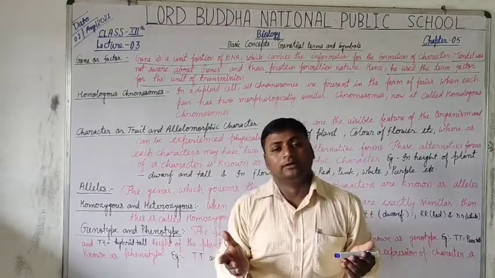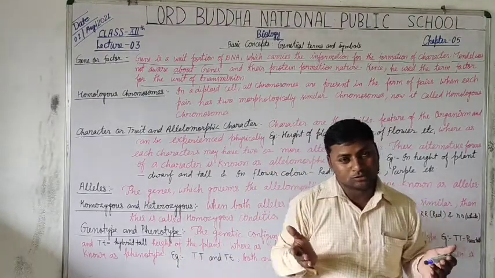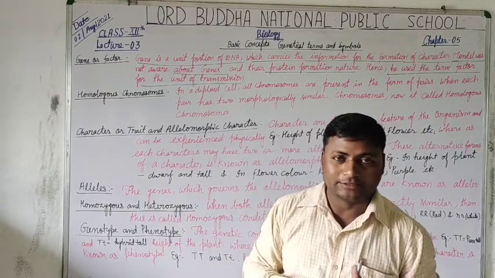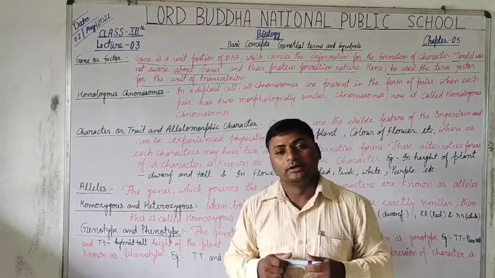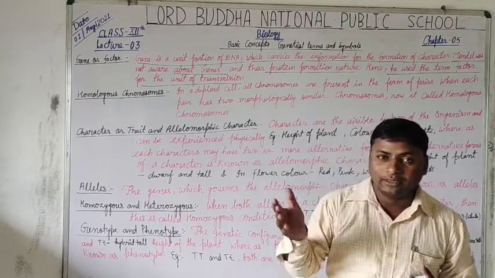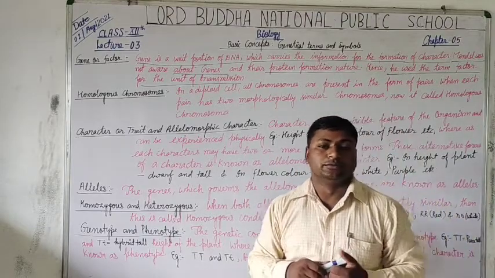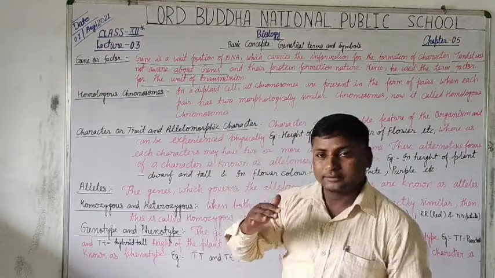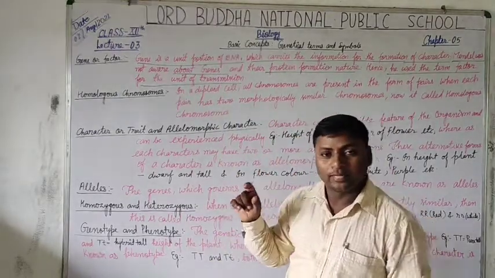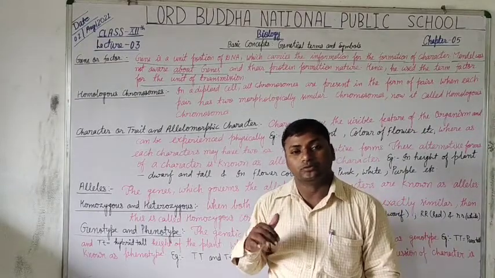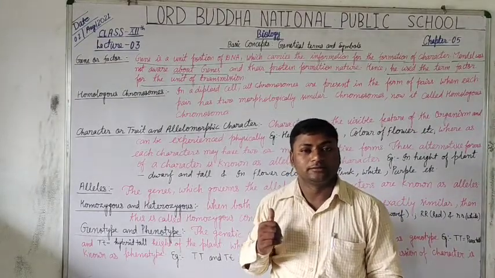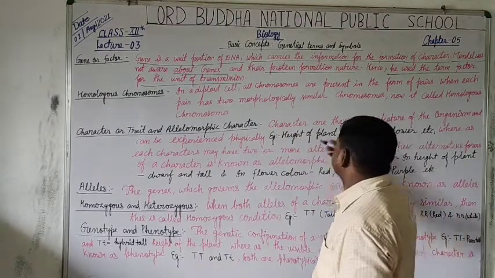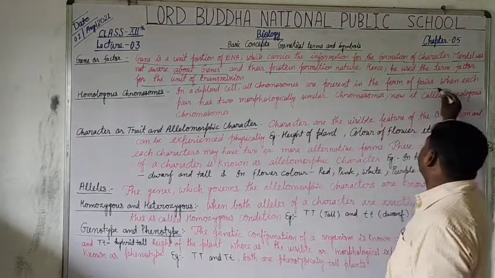For example, 23 pairs of chromosomes are found in each and every somatic cell of ours. You can use the term because gamete cells have half the number of chromosomes. So the somatic cells contain the diploid number of chromosomes, it means in pairs. All the chromosomes are present in the form of pairs.